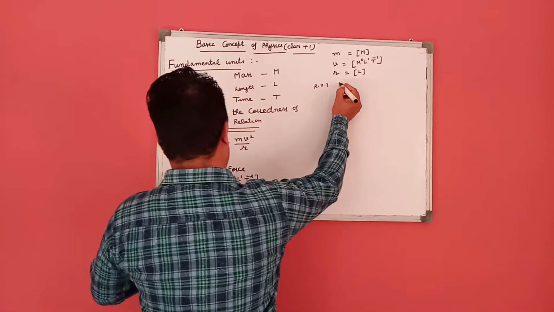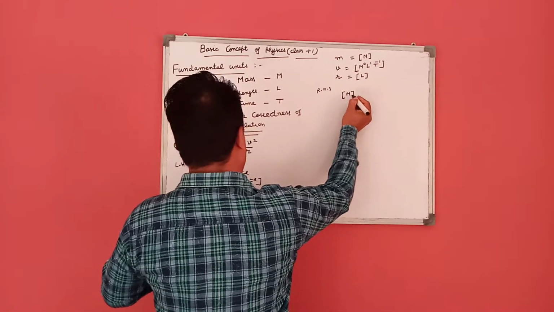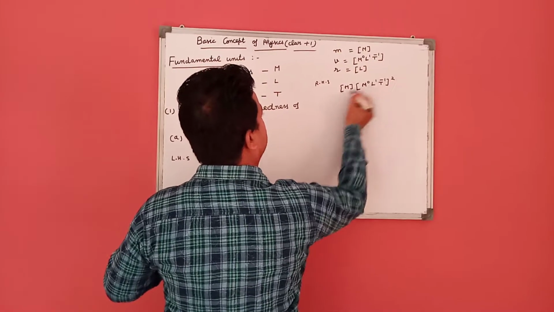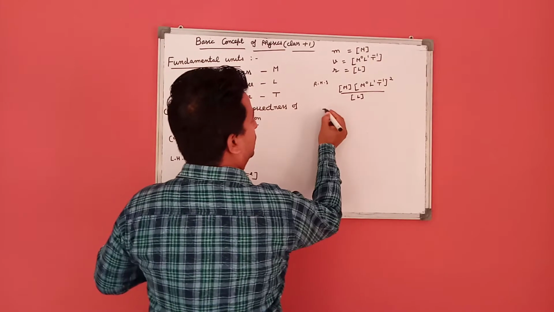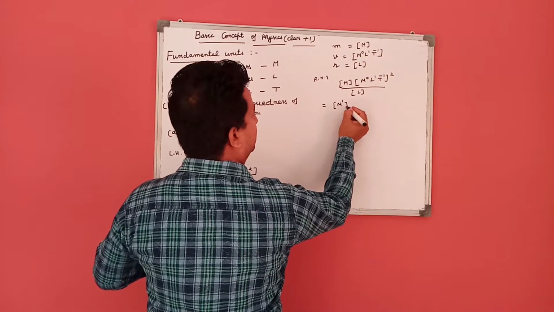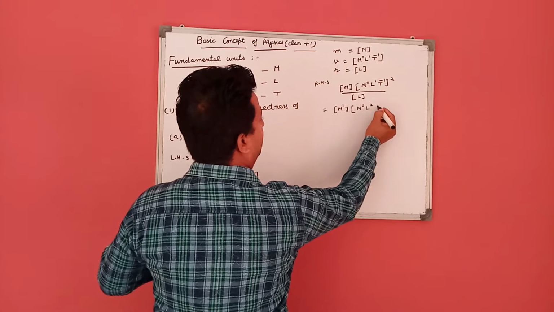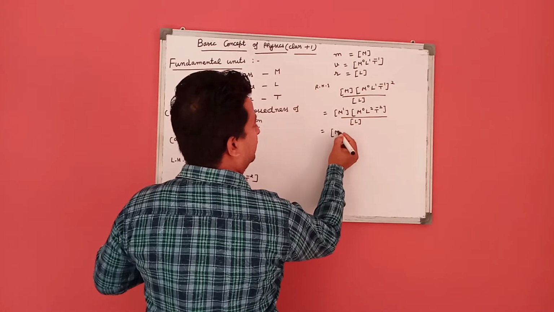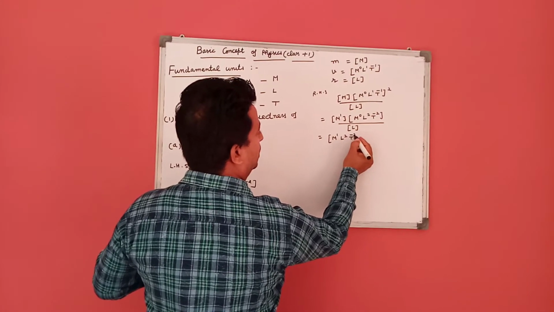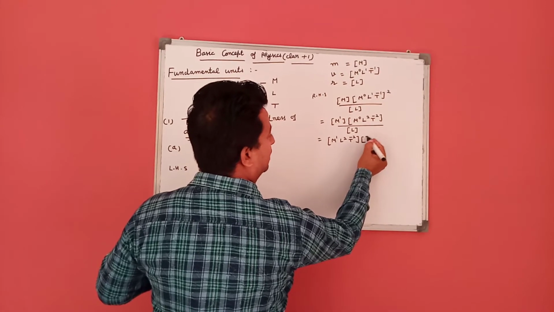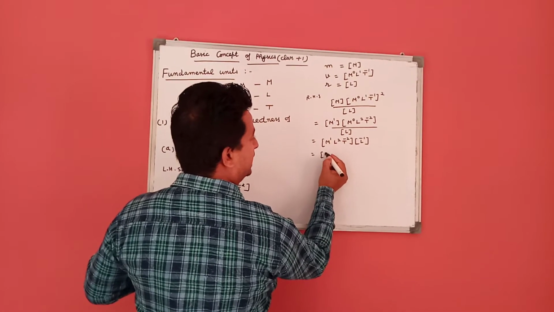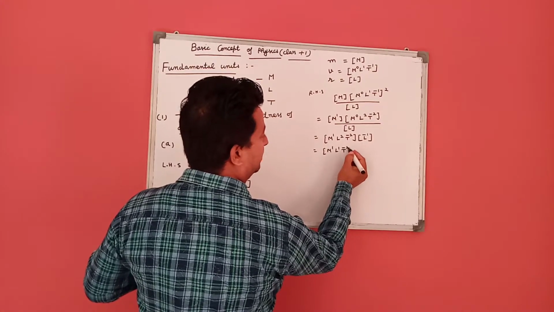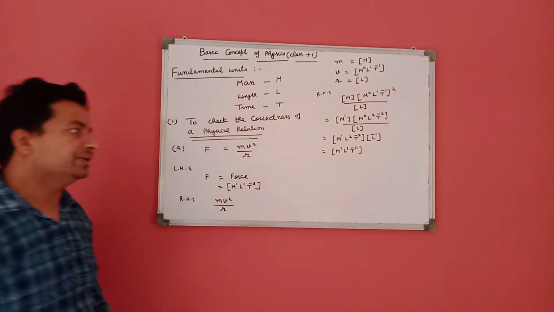So we put these in the right hand side. M0 L1 T^-2 means 1 whole square, then L. So this becomes M1. M0 L2 T^-2 is the dimensional formula of this. We take this L in the numerator, so it becomes M1 L1 T^-2. It is the dimensional formula of the right hand side.